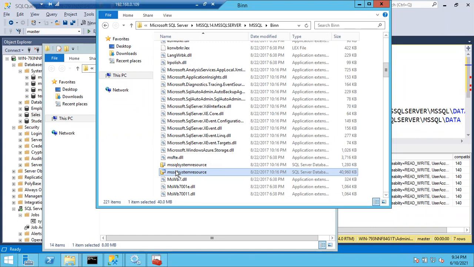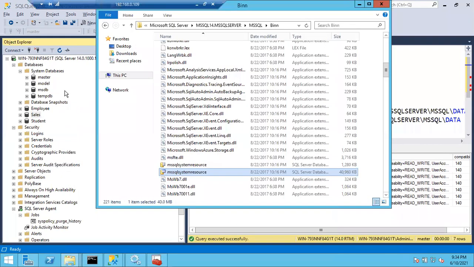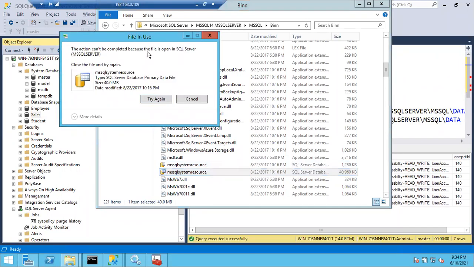In case your resource database is deleted by someone, no one can delete the resource database from SQL Server Management Studio, because there is no option to see the resource database here. But if someone moved these files physically to a different location or tried to delete this file, now you cannot delete it. Why? Because your SQL Server is up and running. See here, the action can't be completed because the files are open in SQL Server.